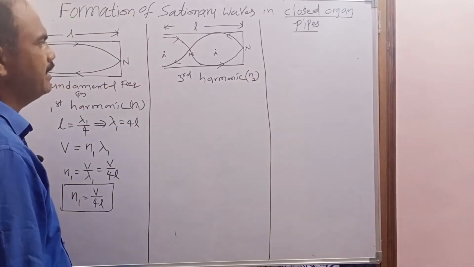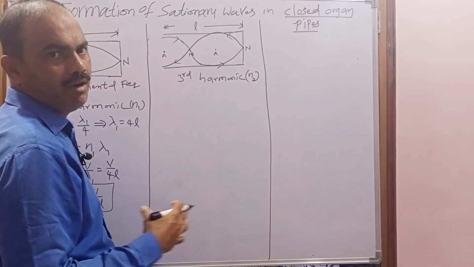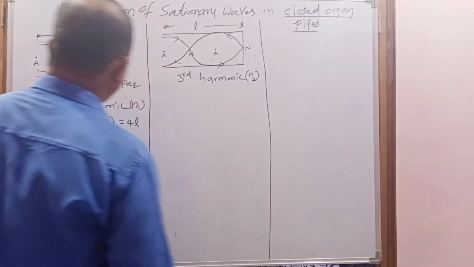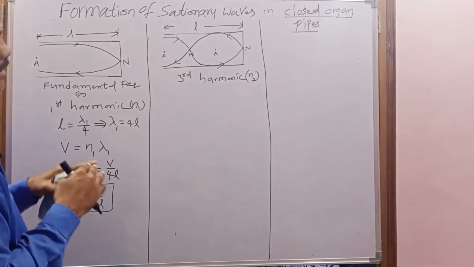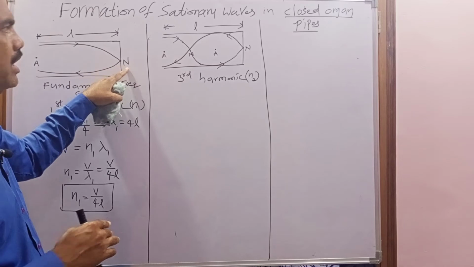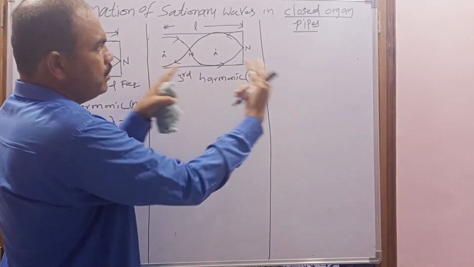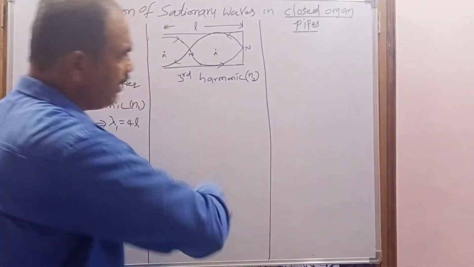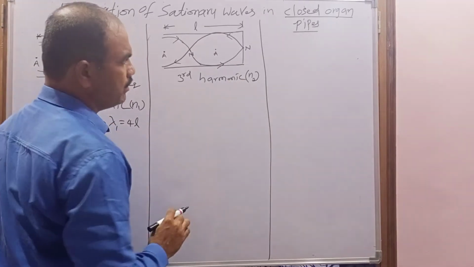Let it be N3, because in the closed organ pipe, even harmonics cannot be formed. Only odd harmonics. Why? When the stationary wave is formed, it is compulsorily formed with one antinode and one node. Next it becomes multiples: two antinodes and two nodes, three antinodes and three nodes. That's why even harmonics are missed. So this is known as the third harmonic or first overtone. How can we calculate it?